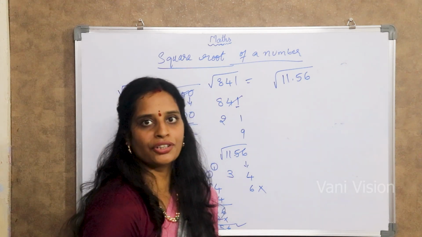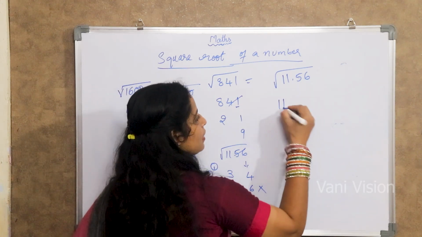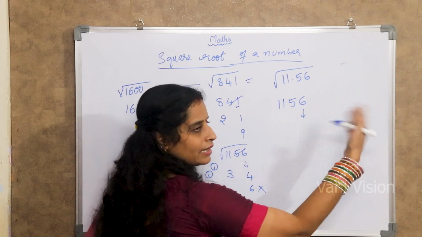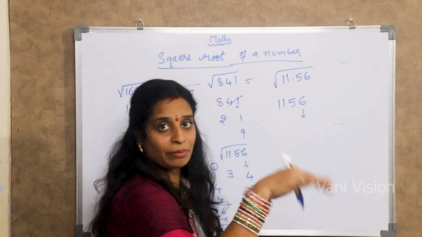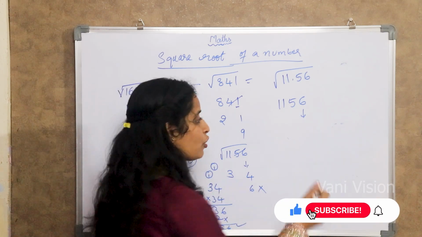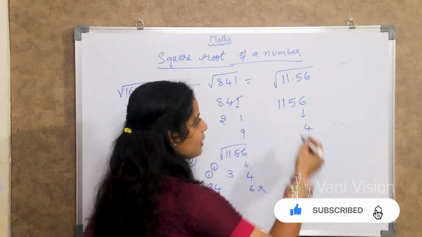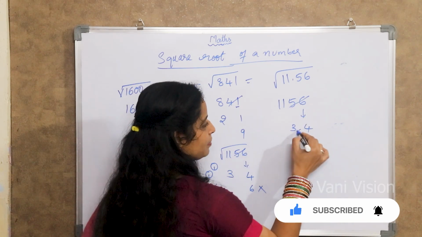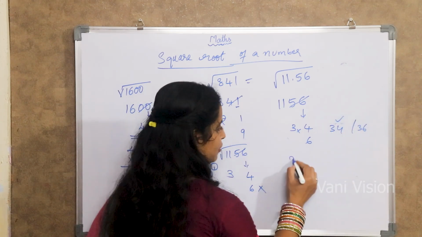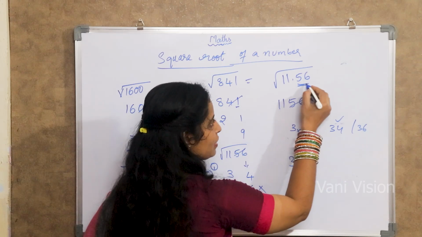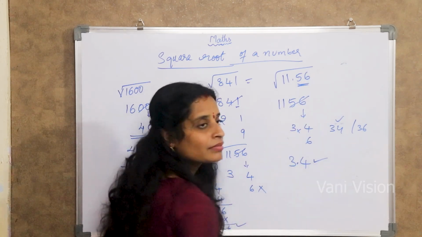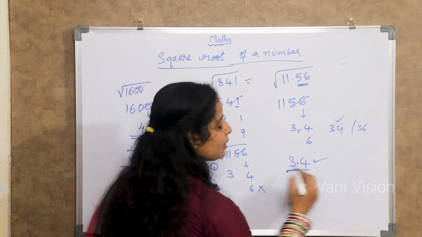So here also, how are you going to find out? 1156, same. The square of the last digit 6 will be what? It may be 4 or 6. 4 4s are 16 or 6 6s are 36. It may be 4 or 6, same. Cut it off. Now 3. So 34 or 36. What will be our answer? 34. So the decimal was after 2 numbers, so we are going to write the decimal after 1 number. Clear? This will be our answer, like 3.4.